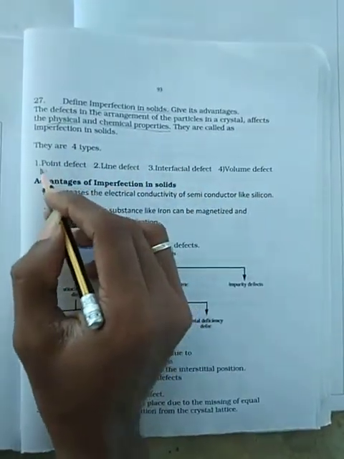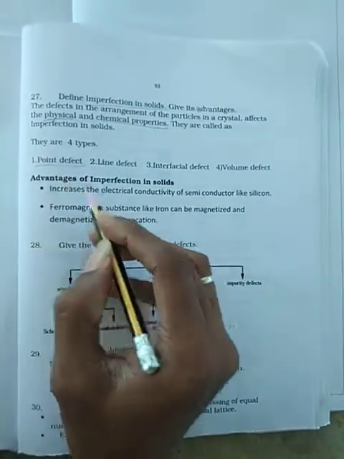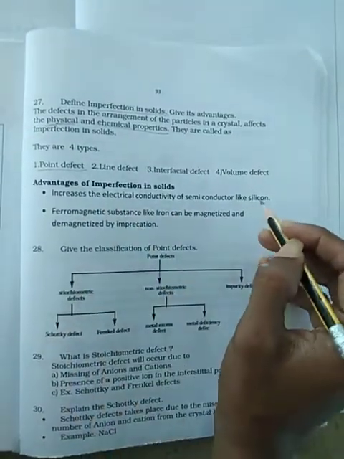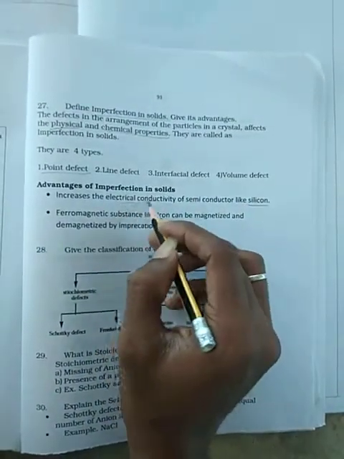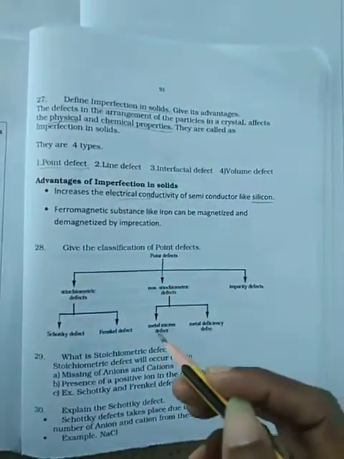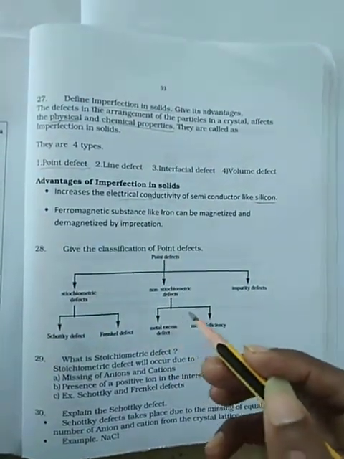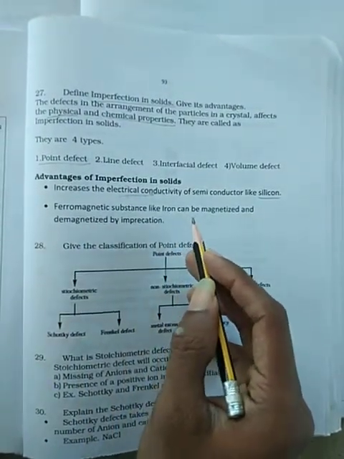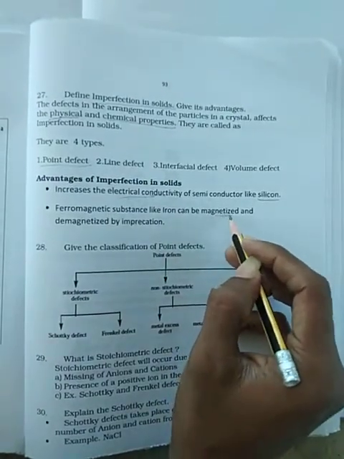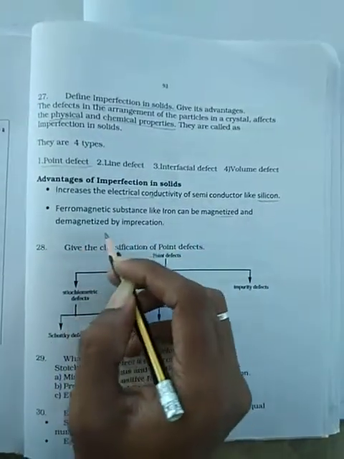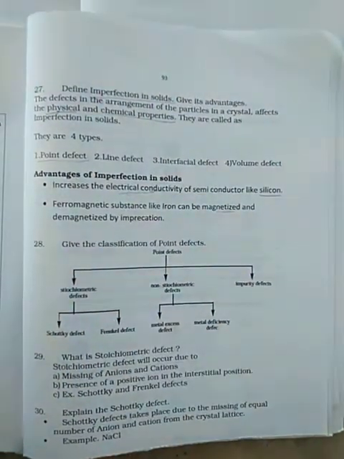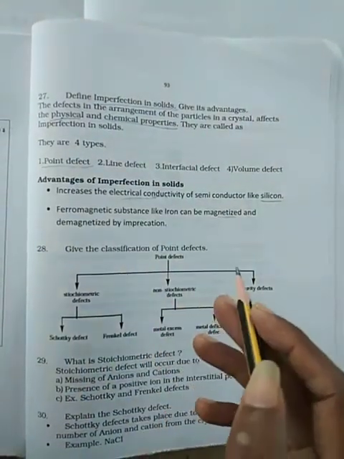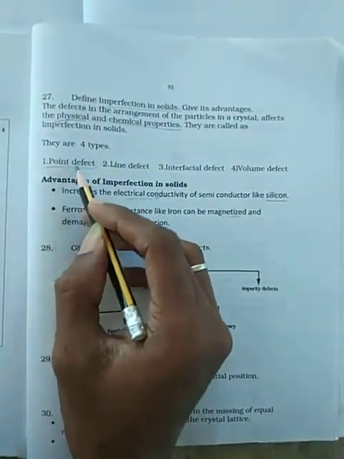Now we discuss the point defect in depth. What is meant by the advantage of imperfection? For example, in silicon, the electrical conductivity increases. Next, a ferromagnetic substance like iron can be magnetized and demagnetized because of imperfections. Next will be the classification of point defects, which we will now discuss in depth.